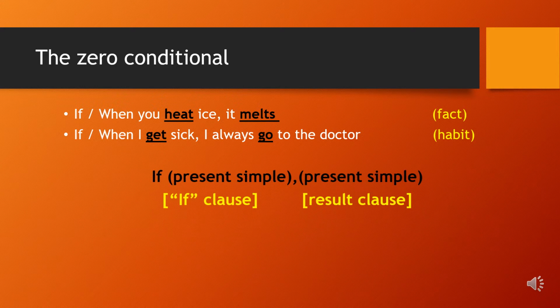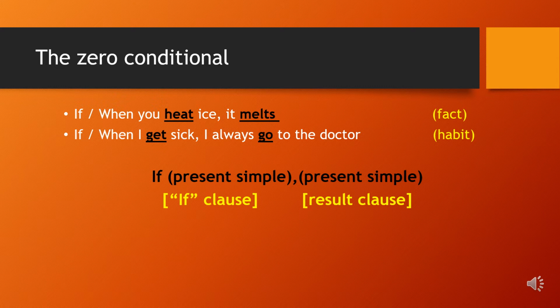Now let's deduce the form or the rule. If present simple, present simple. So the if clause is using the present simple and the result clause is using the present simple. It is one of the easiest conditionals to remember because both clauses are using the present simple.